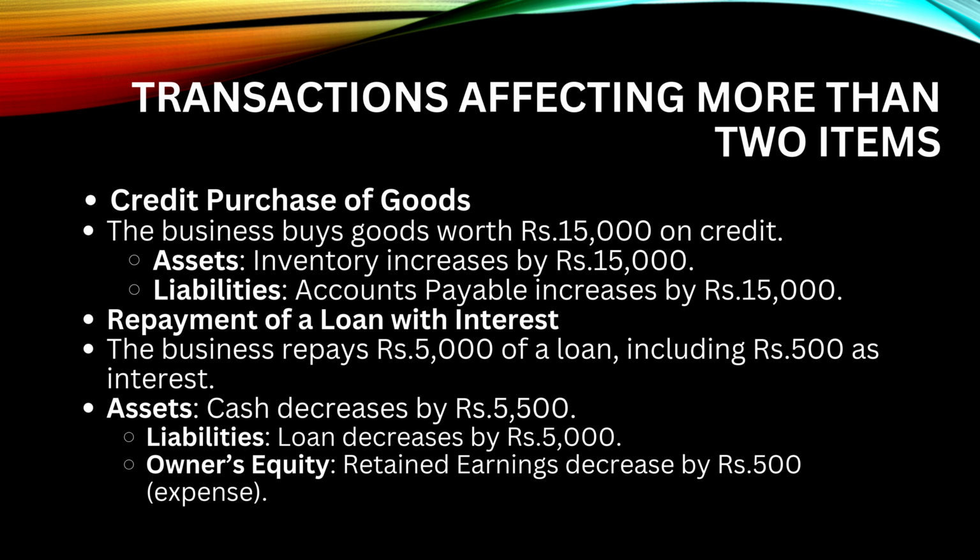So that is all about the accounting equation. That means when we are discussing any transaction, two or more items will be affected. So if a transaction demands two items, then two items will be affected. If an accounting equation demands more than two items, then that can also be possible.